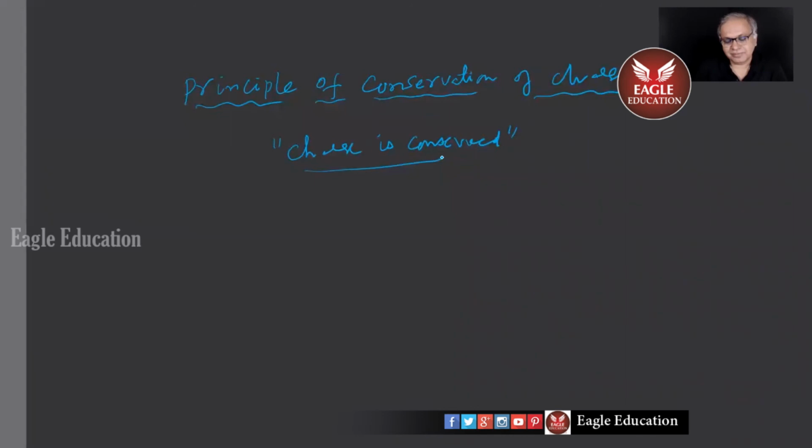Charge is conserved when an electron and positron combine. The total charge may be transferred from one body to another body, but the total amount of charge remains constant. Do you remember some basic principles of conservation in the first year? Can you name them? Sai Bharat, one conservation law, you tell me.